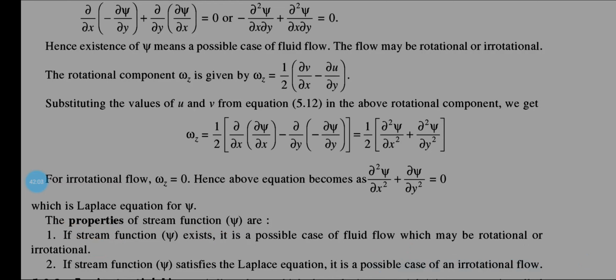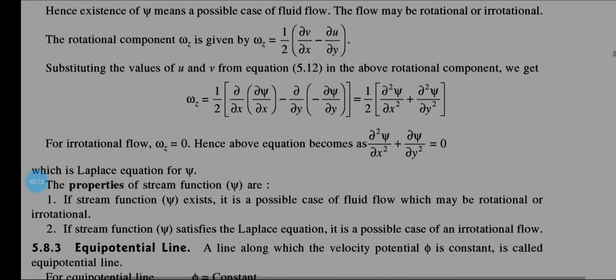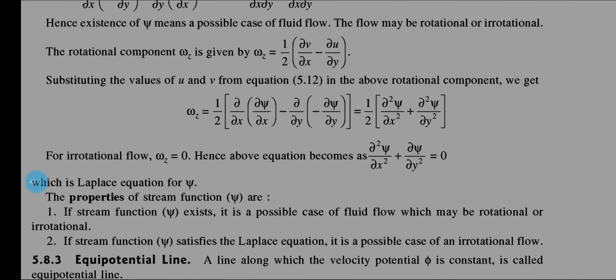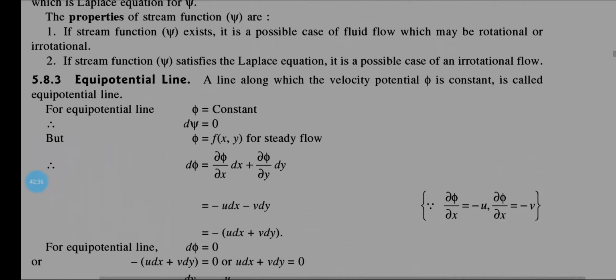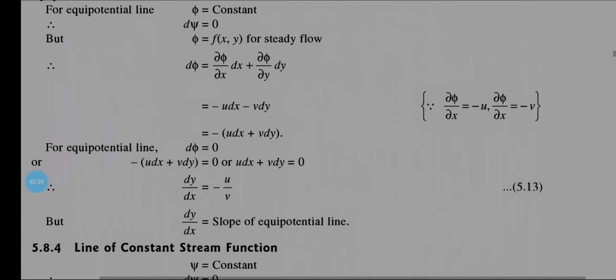Possible case of fluid flow. So the psi is existing, it may be rotational, may be irrotational. And if the stream function psi satisfies the Laplace equation, it is a possible case of an irrotational flow. If it is not satisfying Laplace's equation, then it will be rotational flow. Next class we will be discussing the equipotential line and the line of constant stream function. All this will be discussed, very important.